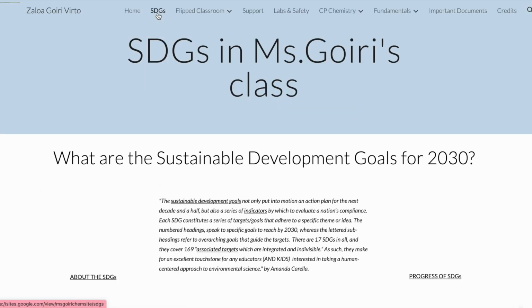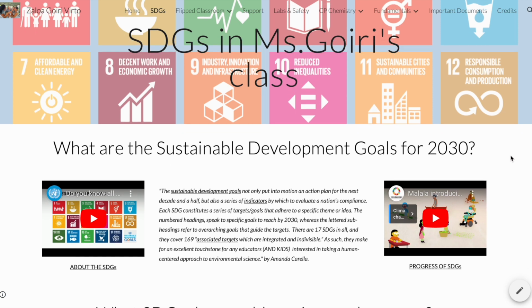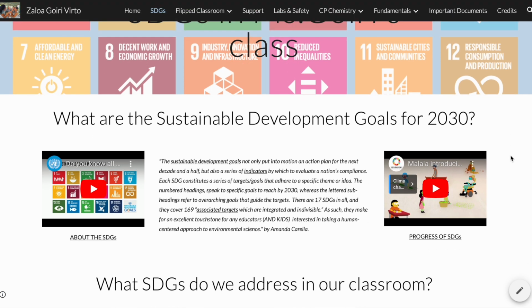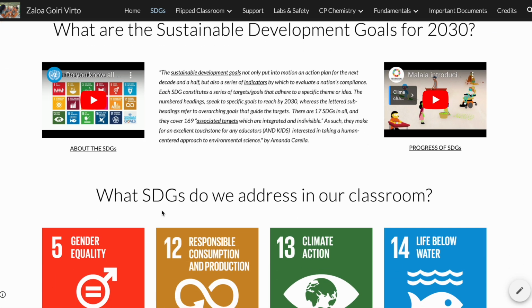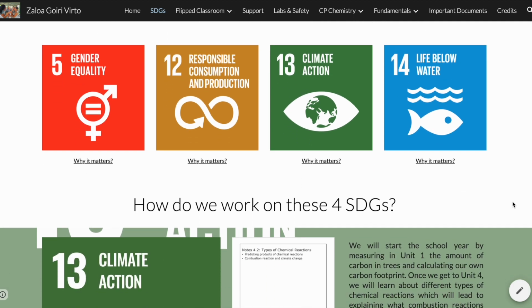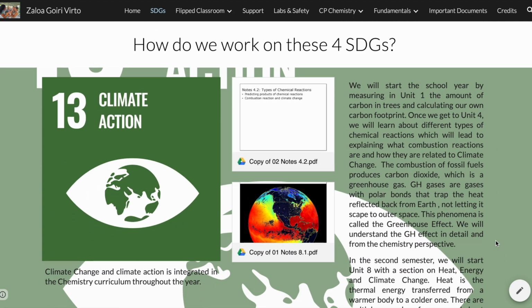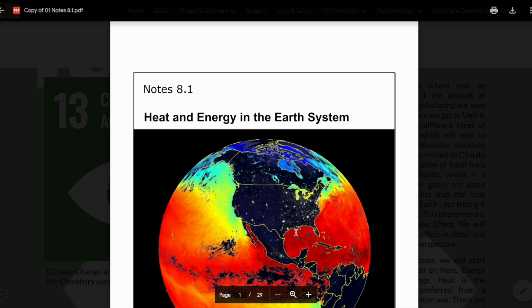If we go to the next tab, this is a tab on the global goals, which we used to work on back when I was working with my kids at school. And so you see a couple of videos here, and then the 4 global goals we used to work with and how they relate to what we teach in the classroom. The PDFs that you see here are actually the PDFs that are created from my smart technology presentations that I used to make for the school.